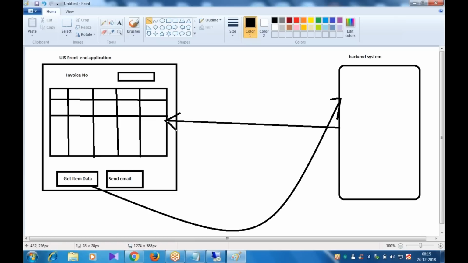In the front end application, we have to decide whether to show it to the user in the form of a report, whether to send it as an XML file, or whether to trigger an email to the user. That we have to decide in the front end system, not in the back end system. The back end system is only doing the CRUD operations here: reading the data, creating the data, updating the data, deleting the data. That's all.